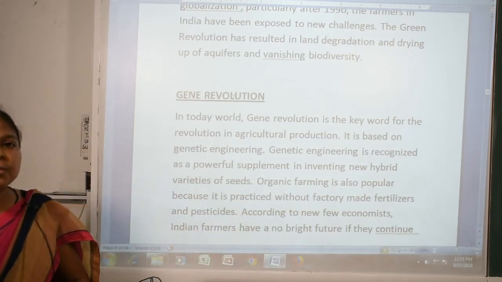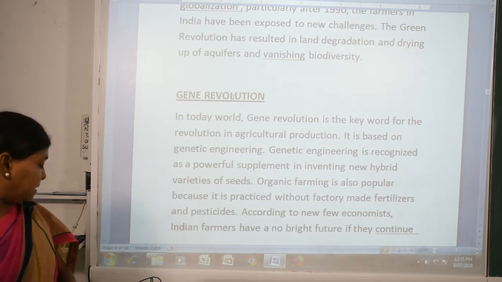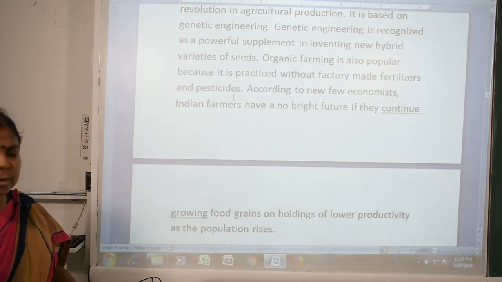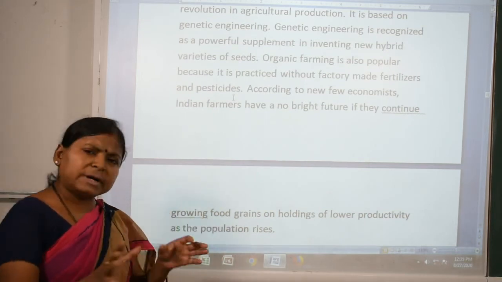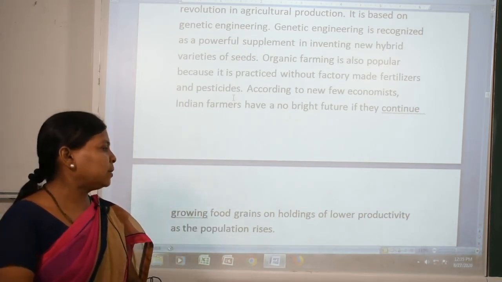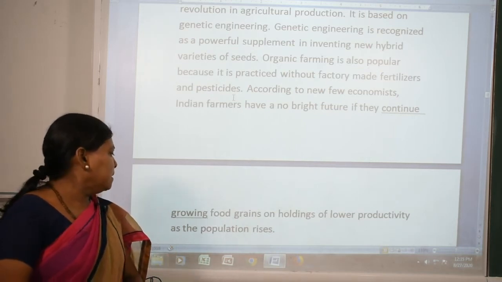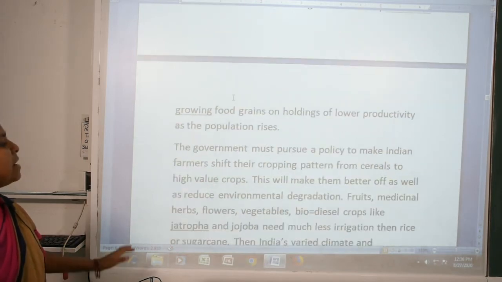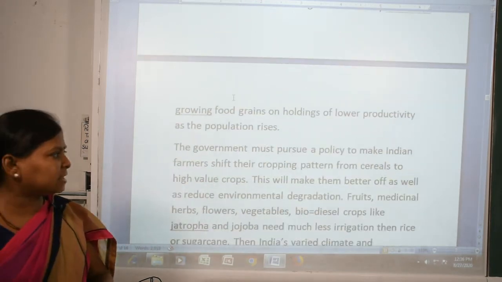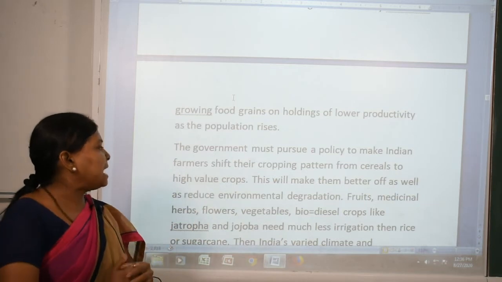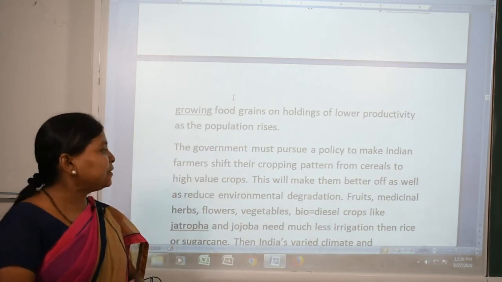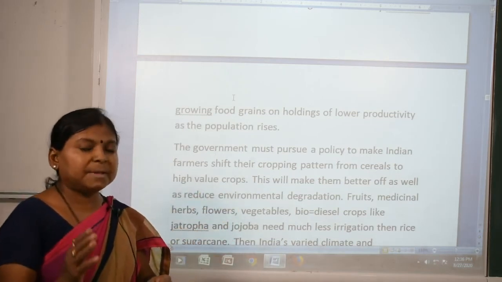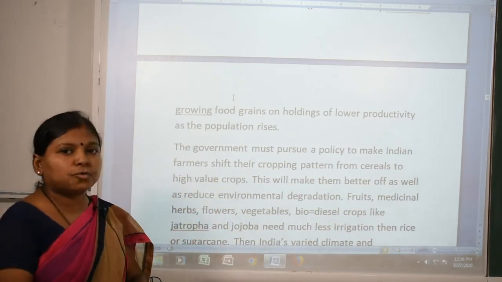According to a few economists, Indian farmers have no bright future if they continue growing food grains only, on holdings of low productivity, and as the population rises they will not develop. So the government must make some policy so that Indian farmers can shift their cropping pattern from cereals to high value crops, meaning they give preference to these high value crops.